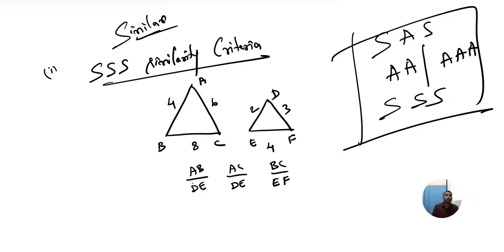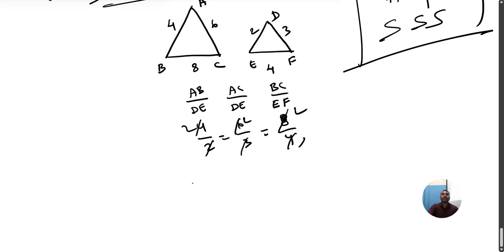Is this true? How much is side AB? 4. This is 2. Next AC is 6, this is 3. This is 8, this is 4. 2 ones are 2, 2 twos are 4, 3 ones are 3, 3 twos are 6, 4 ones are 4, 4 twos are 8. In all we are getting 2, 2, 2. So here we got to know that the corresponding sides are proportional.